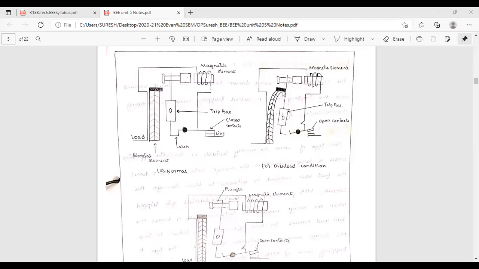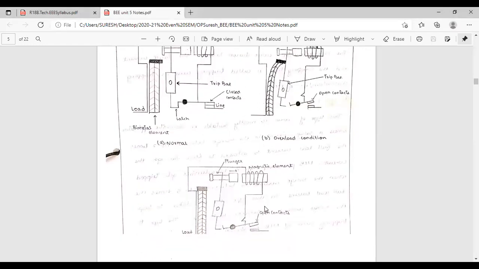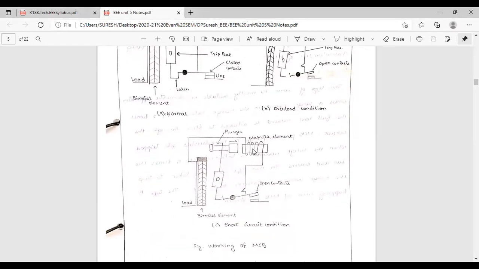Let us take 100 ampere short circuit condition. Example I am taking: 1 second, I am opening. So under overload condition, this bimetallic strip will be heated. It will attract the plunger. It will open the moving contact. But in short circuit, what is the case? Magnetic effect. Can anyone tell what do you mean by magnetic effect?